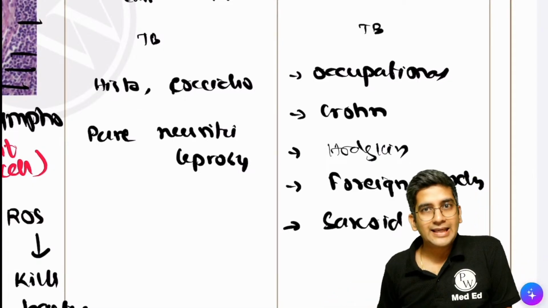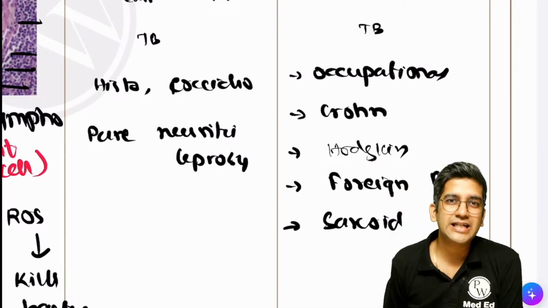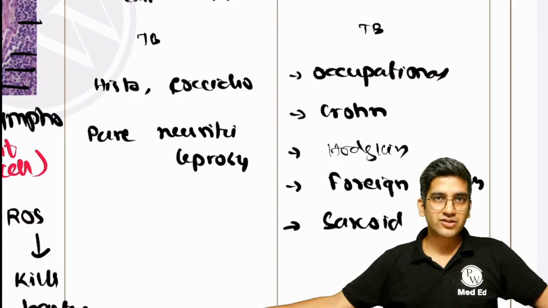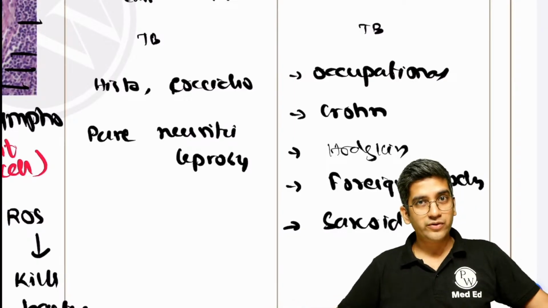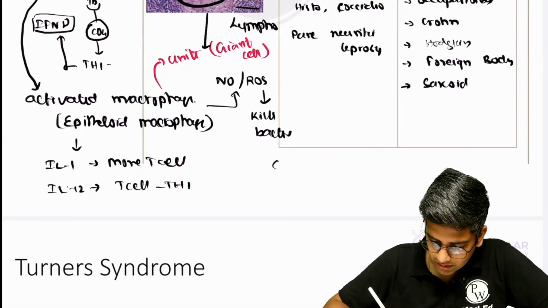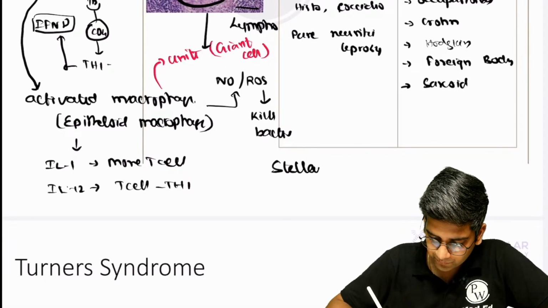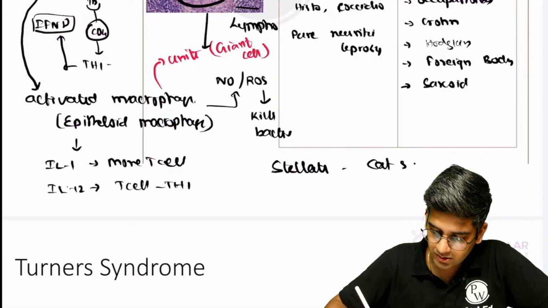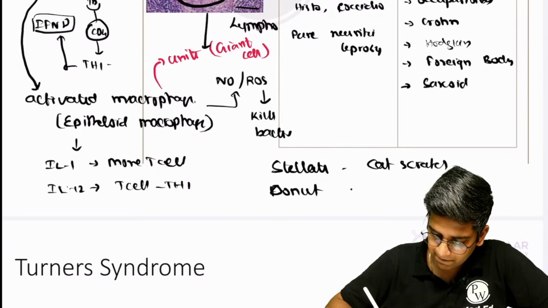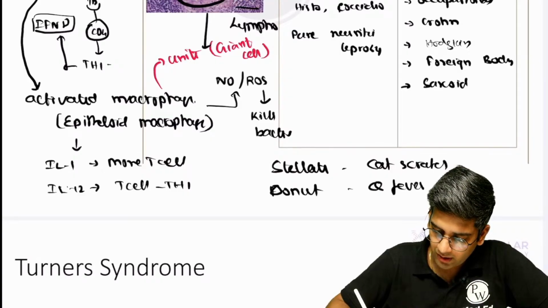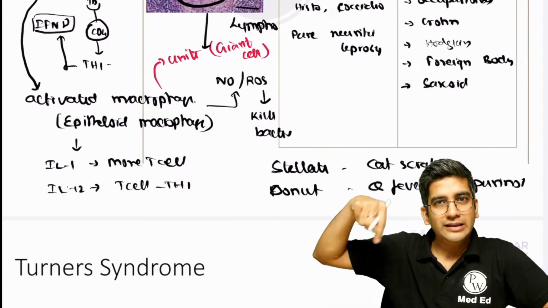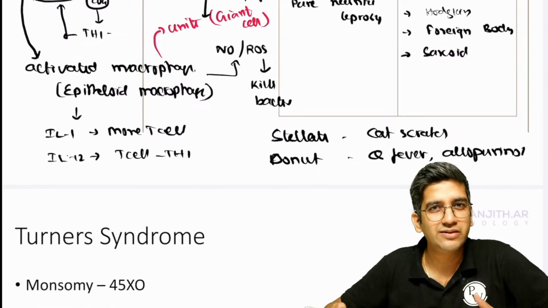Right? Cat scratch disease, that will go into special type of granuloma. Cat scratch might have necrosis, fine. It will have a stellate granuloma, cat scratch, donut shaped granuloma for Q fever. Those are special type of granulomas, fine. So we have your stellate granuloma in cat scratch. We have donut shaped granuloma in Q fever as well as in allopurinol toxicity. Because it looks like a donut, in the center there'll be a fat molecule. It happens in liver and bone marrow, right?